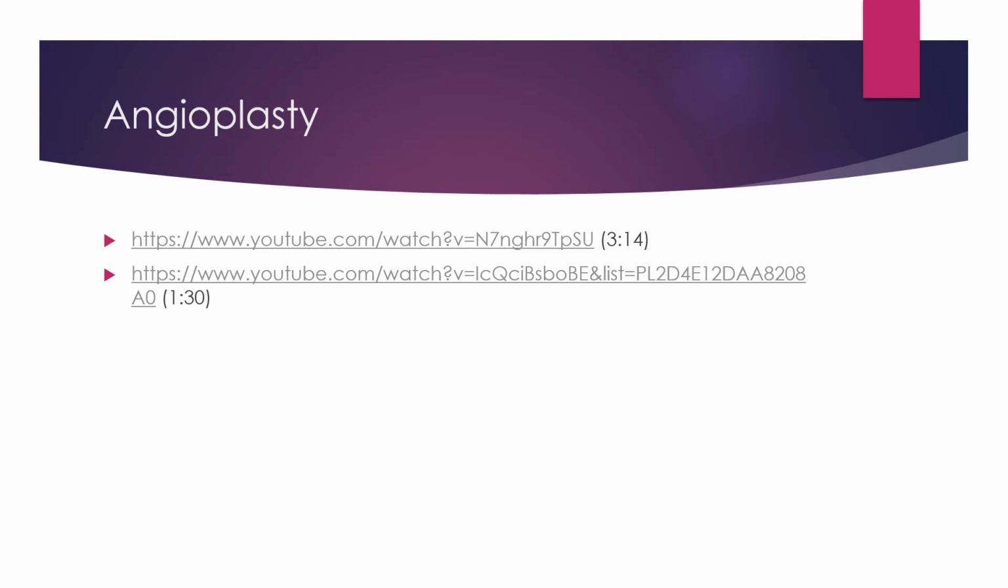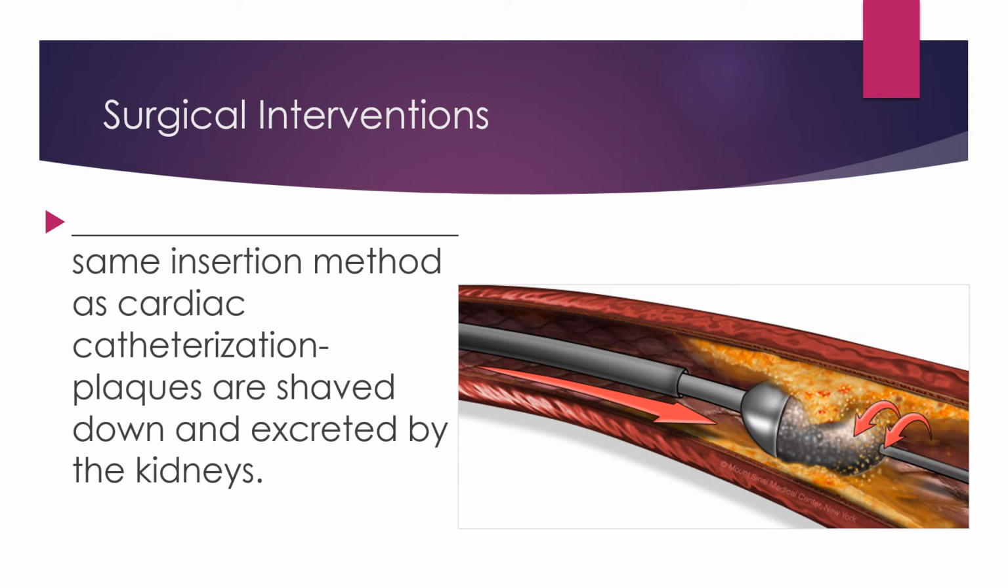Another surgical intervention is atherectomy. This is the same insertion method as a cardiac catheterization, but the plaques are shaved down and excreted by the kidneys. So when we're talking about this, we need to make sure that the patient's kidneys are working appropriately.